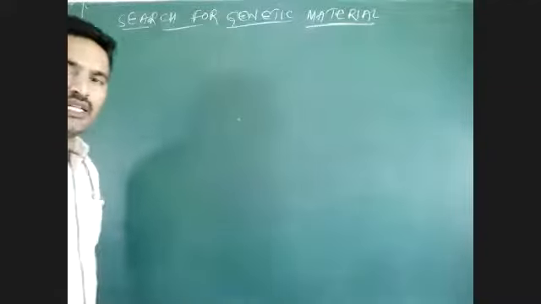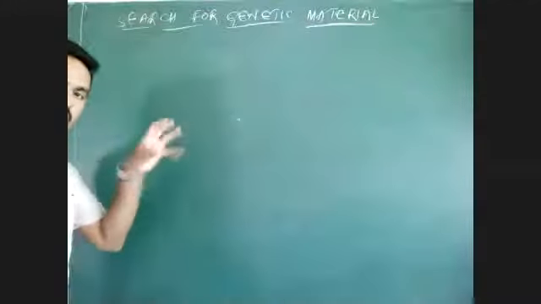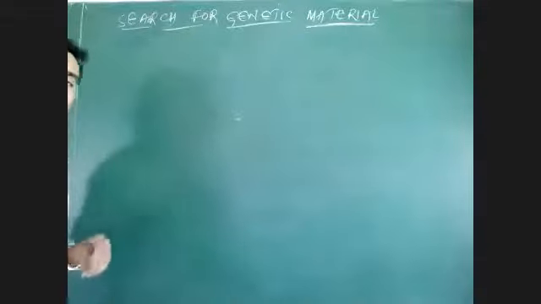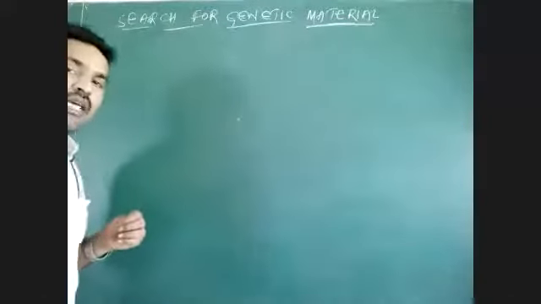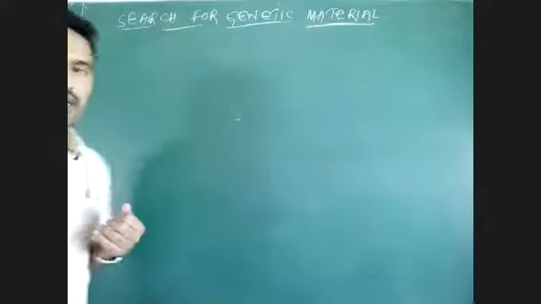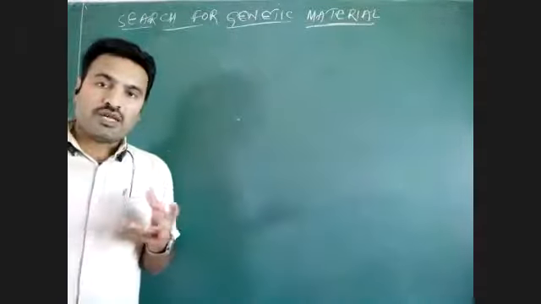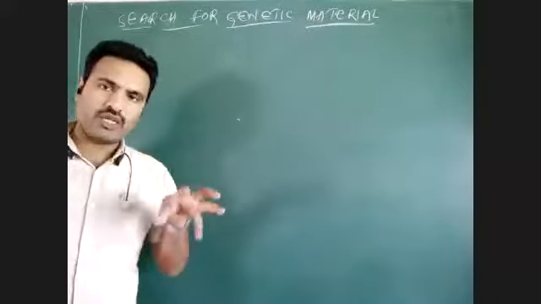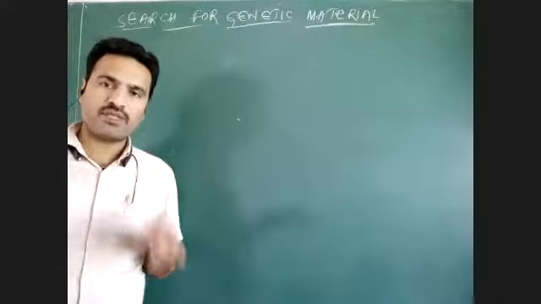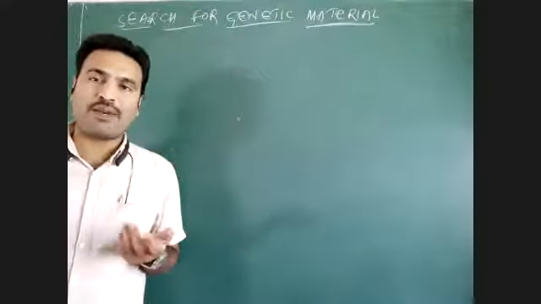Genetic material is nothing but the nucleic acid or DNA present inside the nucleus, which carries all the genetic information. Genetic information is carried by the genome. What is a genome? Usually in organisms like prokaryotes there is a haploid genome. In lower plants also there is a haploid genome. In higher organisms there is a diploid genome.